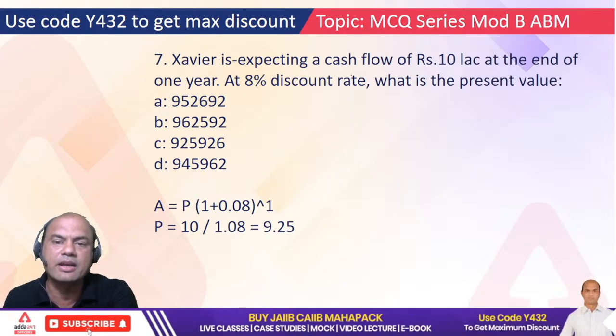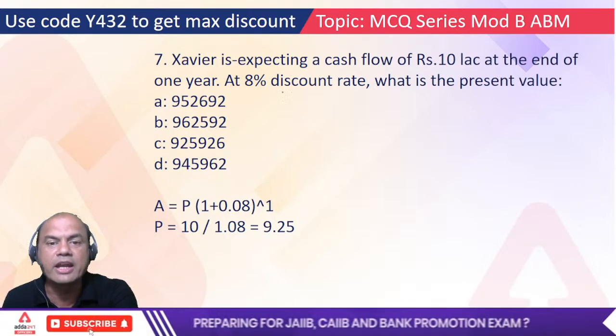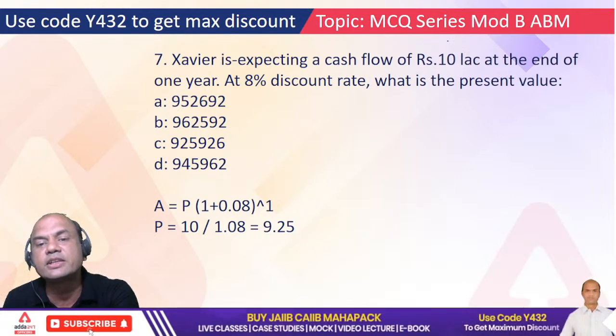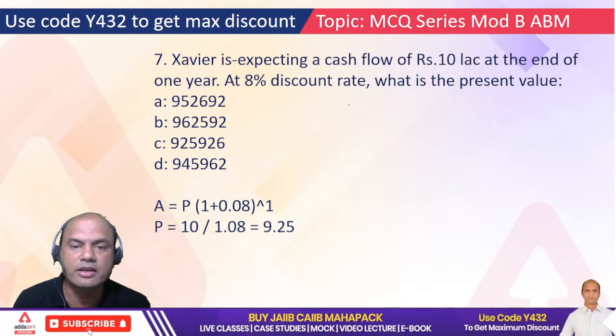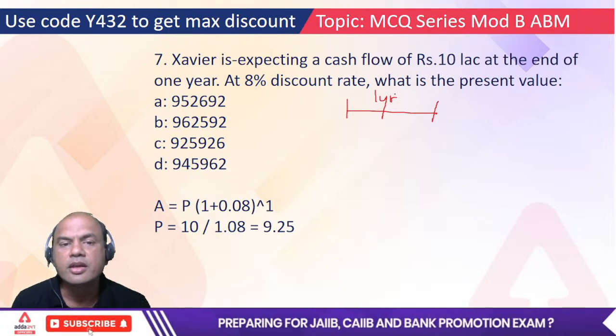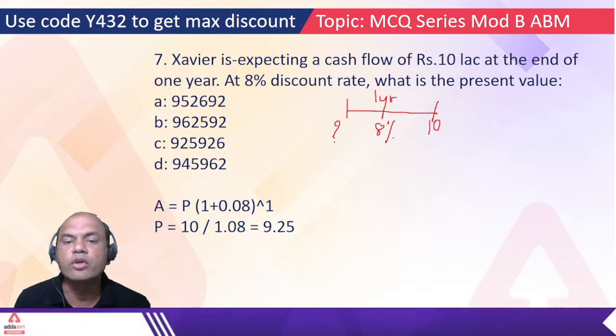Xavier is expecting a cash flow of rupees 10 lakhs at the end of 1 year. At 8% discount rate, what is the present value? Means he is expecting 10 lakhs after 1 year. So see this, this is 1 year, and he'll be getting 10 lakhs. So what have we to do? We have to find out the present value of this. And what is the rate? 8%.